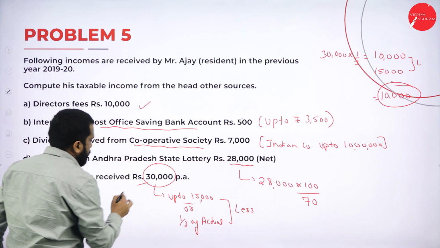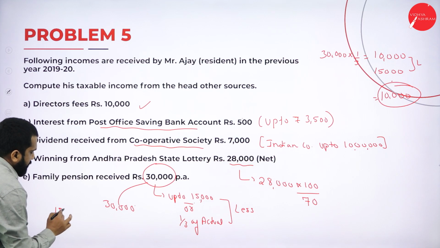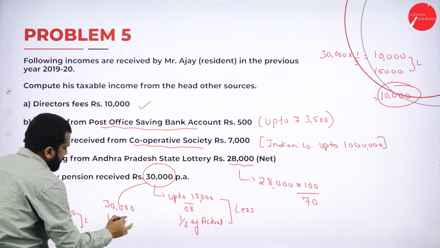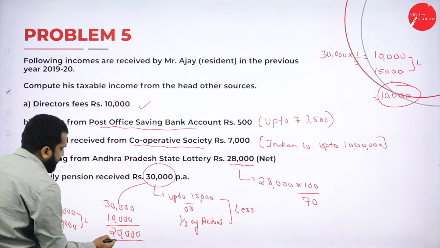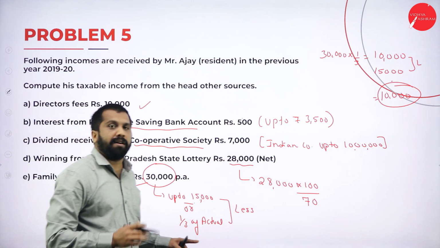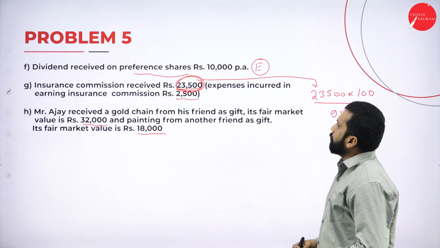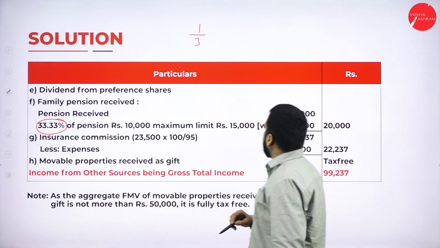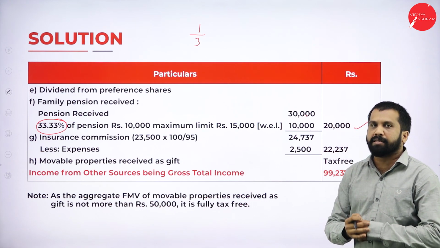See, 30,000, 15,000 or 10,000, whichever is less. 10,000 is less. 30 minus 10, your answer is 20,000. This is all about your family pension calculation. Now, I'll go to your answer. Yes, your family pension calculation, see, 30,000 minus 10,000, your answer is 20,000.